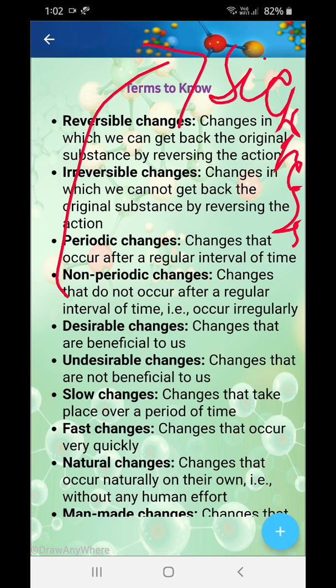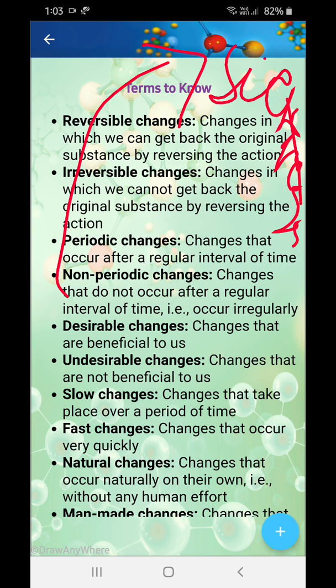Next, slow change. Changes that take place over a period of time. Changes that are slow, like the growth of me or the growth of you. You yourself were born 12 years ago and now you're this much. It took 12 years for you to be what you are today. So this is a slow change, right? It didn't take place in 1 day. Okay, next, the growth of your height does not take place in 1 day, right?